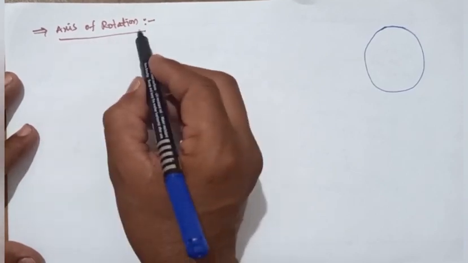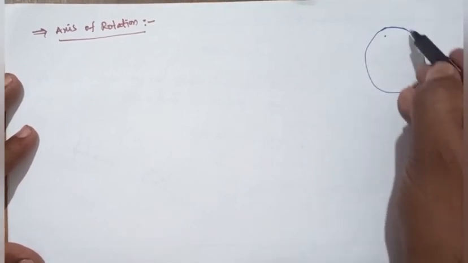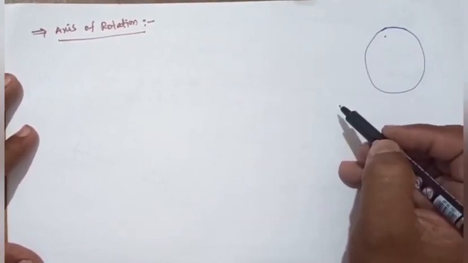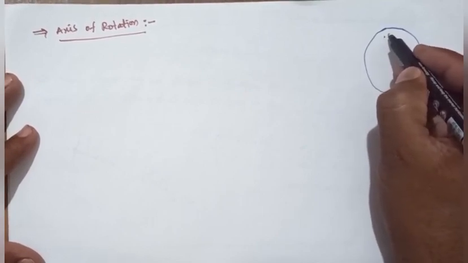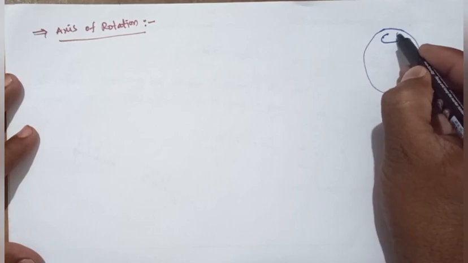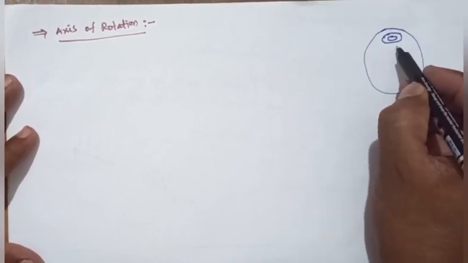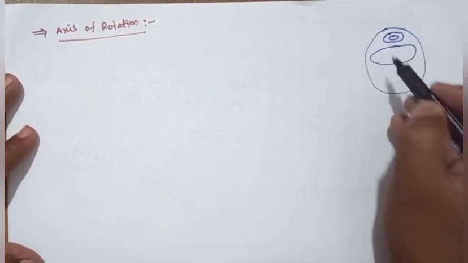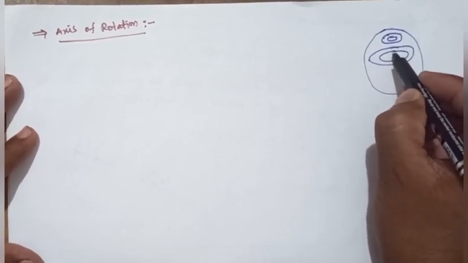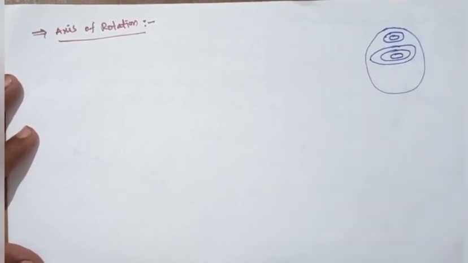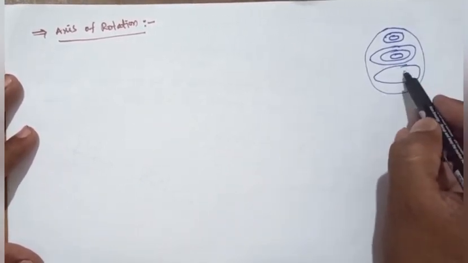So here, axis of rotation is nothing but this: when a sphere moves in rotational motion, it consists of rotational motion. A particle here moves in rotational motion. Another particle moves in rotational motion. Here another particle moves in rotational motion, another moves like rotational motion, and here also another particle moves in rotational motion.